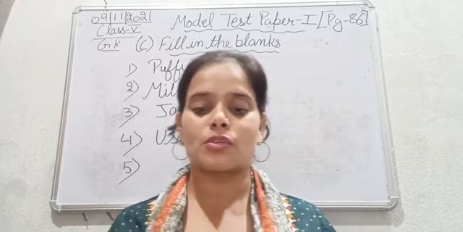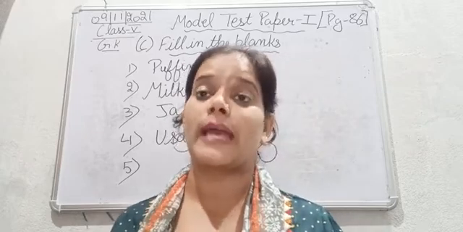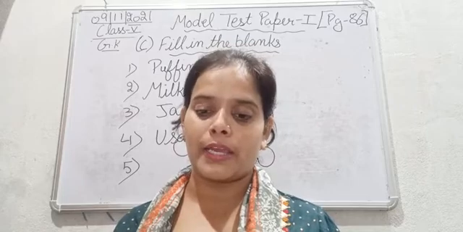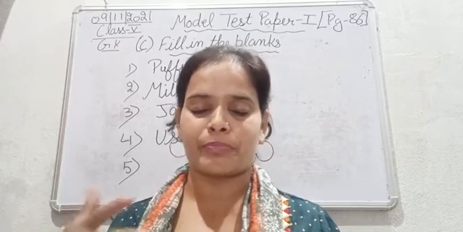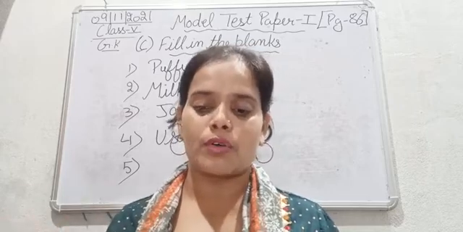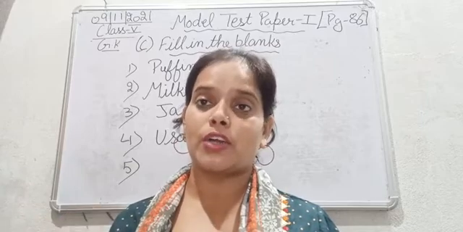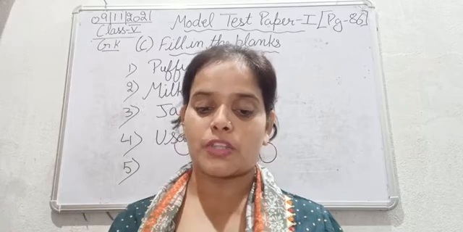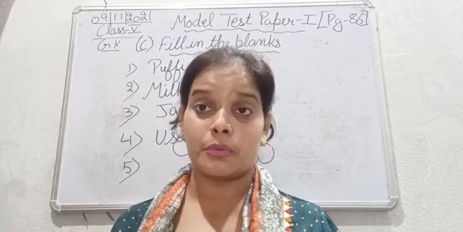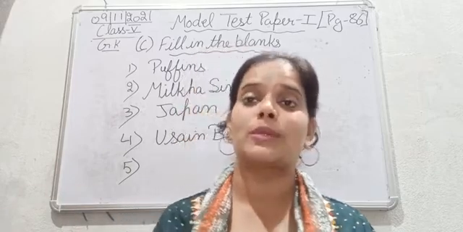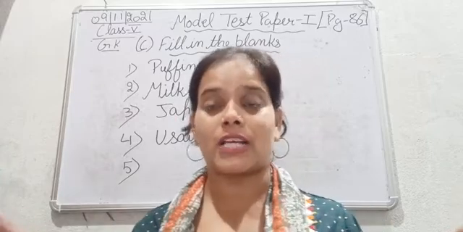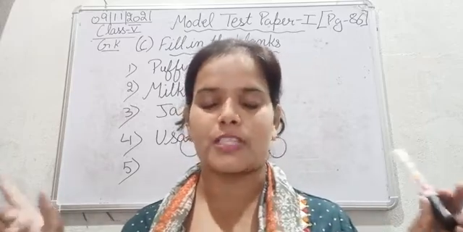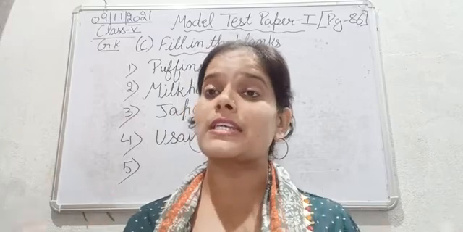Similarly, there was a queen whose name was Helen, and she was kidnapped by a prince of Paris whose name was Troy. And later on, when the queen was kidnapped, the king of the queen, there was a war between Paris and Sparta. Okay, so what is the name of that war?